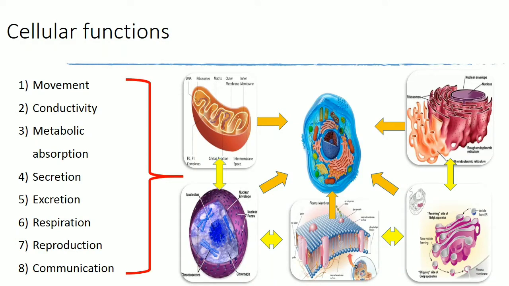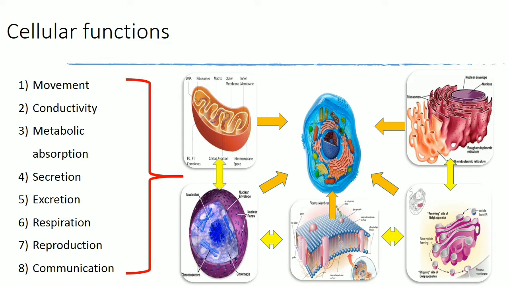Now we are going to learn about some of the functions going on in our cell. The first one is movement. There may be a possibility to move our cells. There are two types of movements. One is generating movements, which we see especially in our muscle cells. The other type is moving around the cell like an amoeba. We can see this movement in our body cells such as blood cells, which pass through the immunity system.